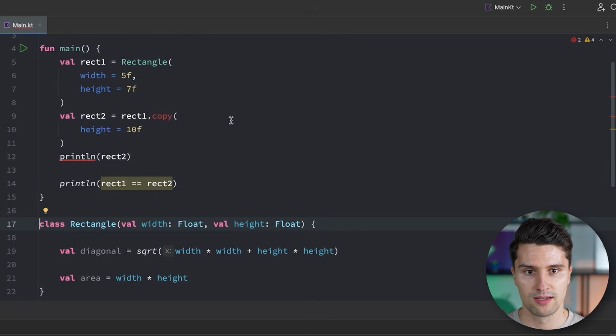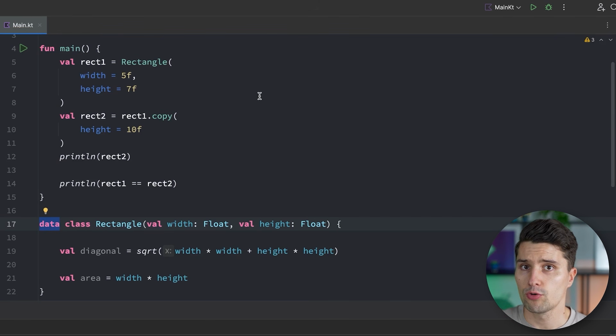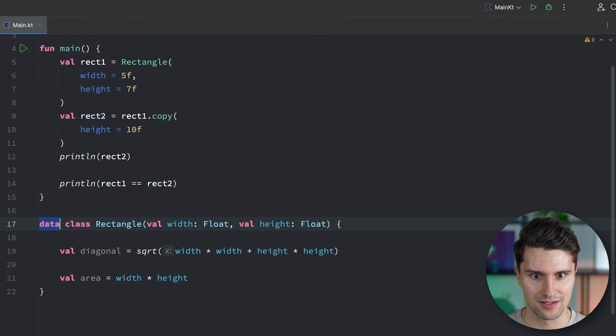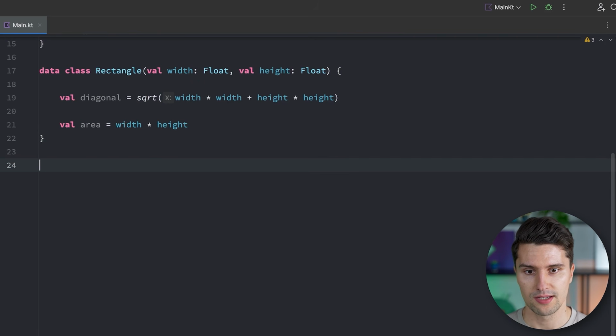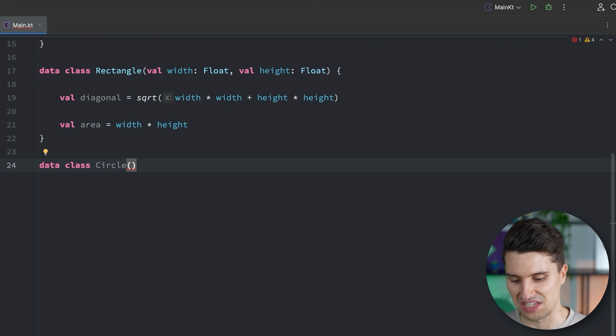So if we remove this, then you can see we get an error. And what we could now, of course, do is we could define more classes for more shapes. Let's do that. Let's go down here and let's also have a data class to define a circle. Well, and what kind of data, or what is the minimal data that a circle needs in order to be somehow unique, in order to make up a valid instance of a circle?